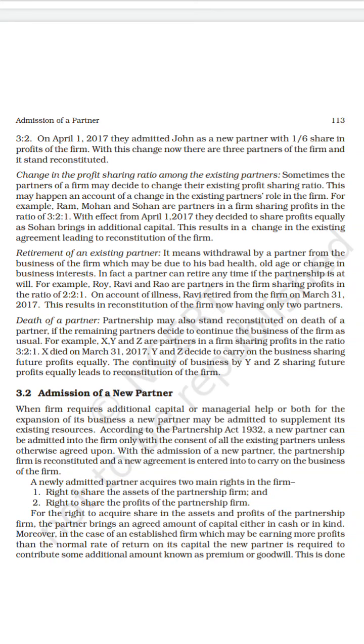First one is the right to share the assets of the partnership firm, and the second is the right to share the profits of the partnership firm. These are the two main rights of a newly admitted partner. For these rights, the partner brings an agreed amount in order to take the rights in the partnership firm.